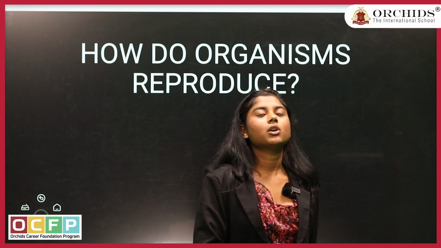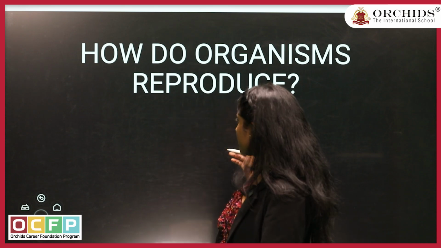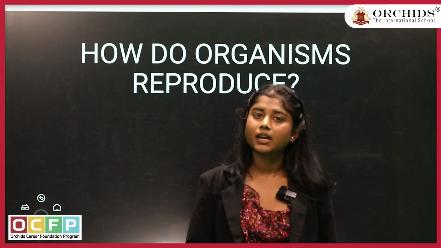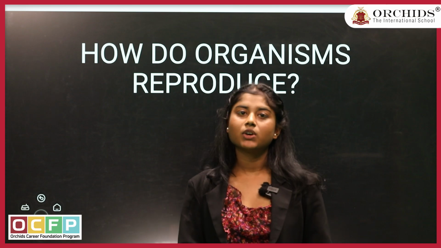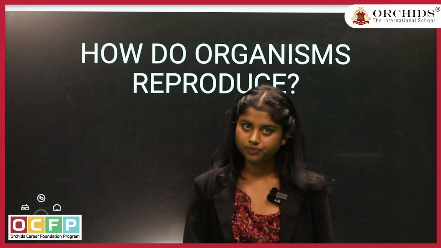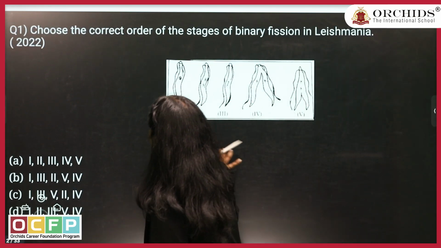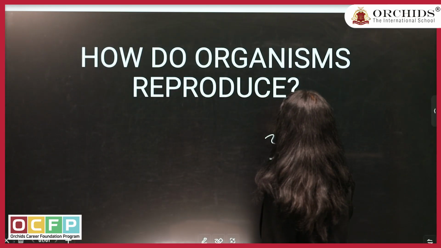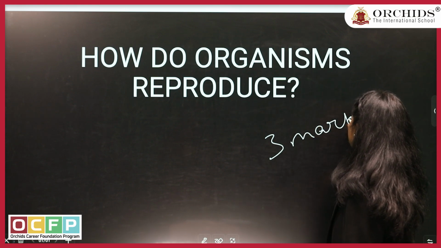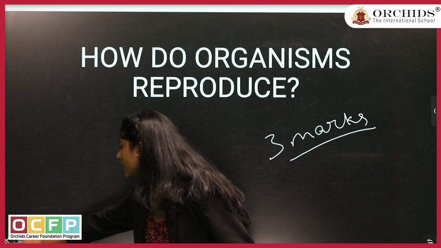As a continuation of our previous year board questions series, we are going to start with a new chapter of biology today, which is how do organisms reproduce. In this, we are going to see MCQs, 1 marker, 2 marker and 3 marker questions. As you know, this chapter is of 3 marks in boards. So there is no 4 marker or 5 marker in this. Starting with our MCQs.